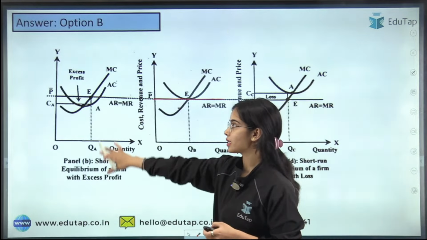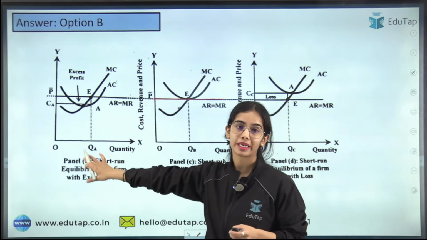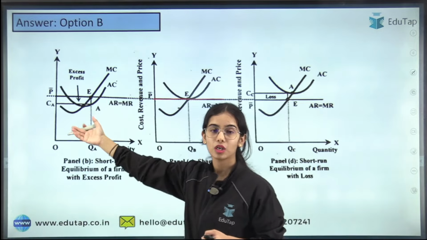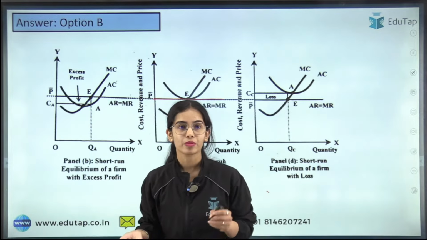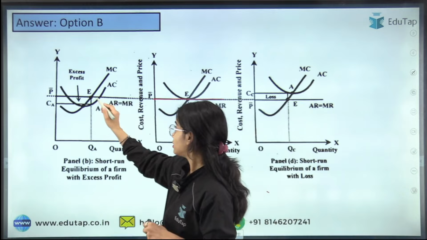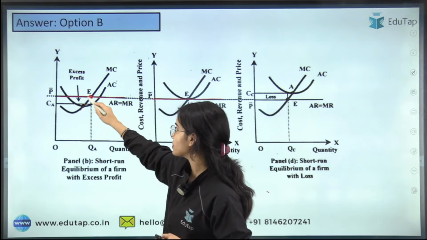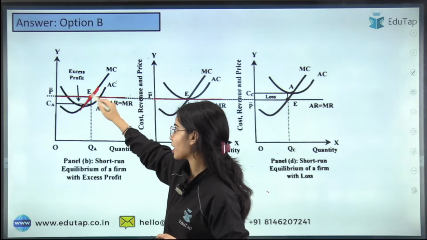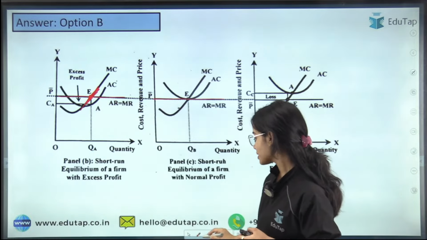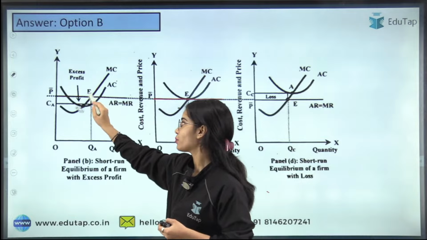So now here, where is the equilibrium condition being met? E, A, F, what? It is being met at point E. Here you can see that MR is equal to MC and the MC is cutting the MR from below. So E is the point where the equilibrium is present.